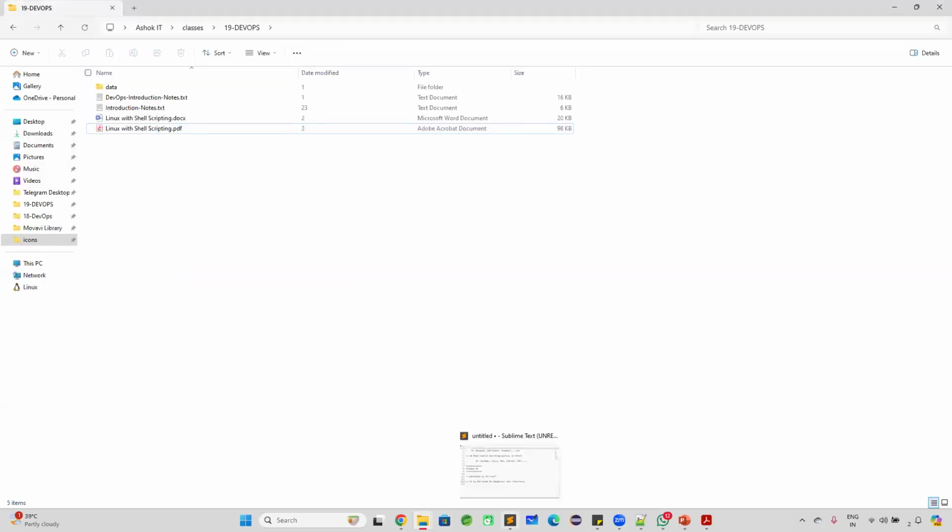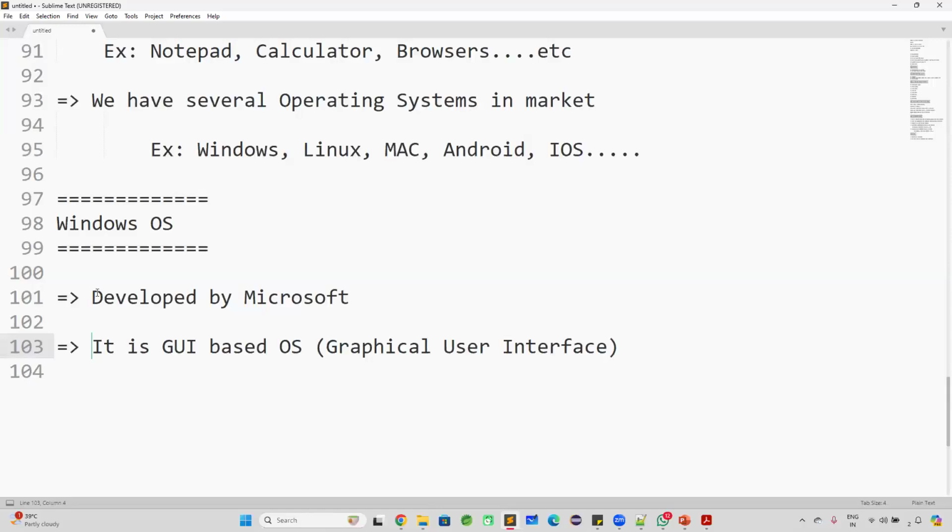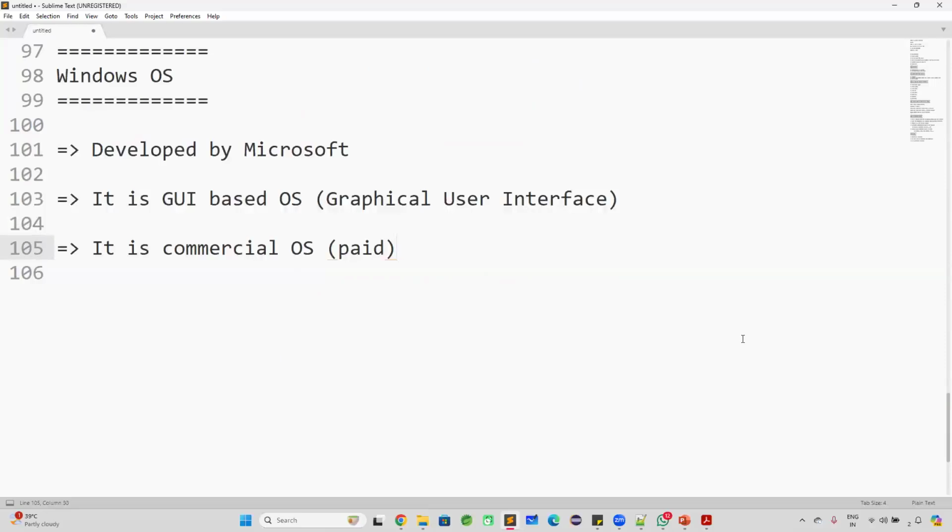So when you go for Windows operating system, that Windows operating system was developed by a company called Microsoft. And this Windows is a GUI based operating system, graphical user interface will be available. And another important thing is Windows operating system is a commercial operating system, nothing but it is a paid operating system. You need to purchase the Windows license, then only you can use Windows.